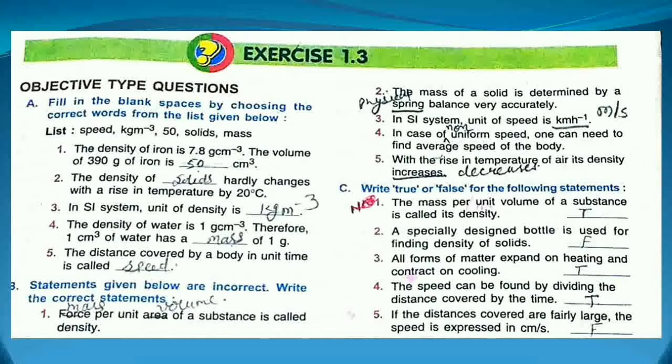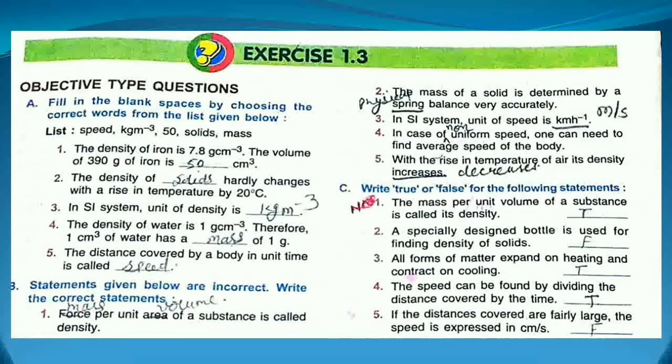So the correct answer will be speed. Clear? Now the second question is, the statements given below are incorrect. Write the correct statements. First one is, force per unit area of a substance is called the density. No. Mass per unit volume of a substance is called the density. So at the place of force you have to write mass, and at the place of area you have to write volume. Now the second one is, the mass of a solid is determined by a spring balance very accurately. No, the mass of the solid is determined by the physical balance. So at the place of a spring you have to write physical.